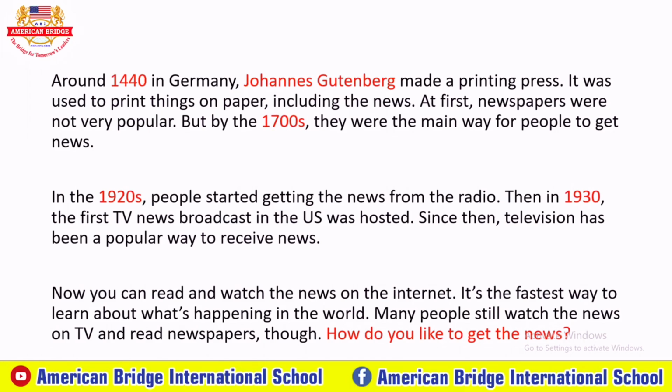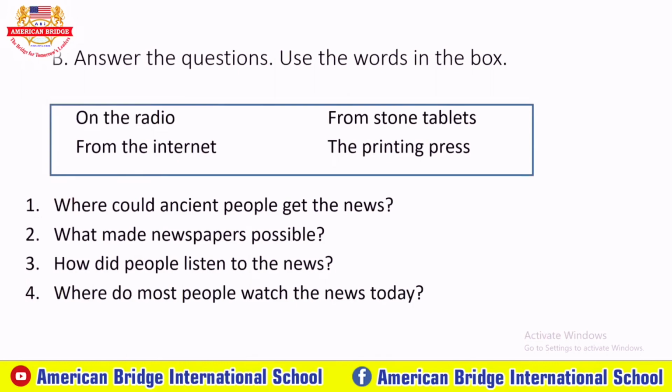It is about part B. Answer the questions, using the words in the box. Okay, so we have the words on the radio, from stone tablets, from the internet, the printing press. Make sure that you understand these four. The radio, the stone tablets, which I showed you in our previous slide, the internet, and the printing press. Okay, right.